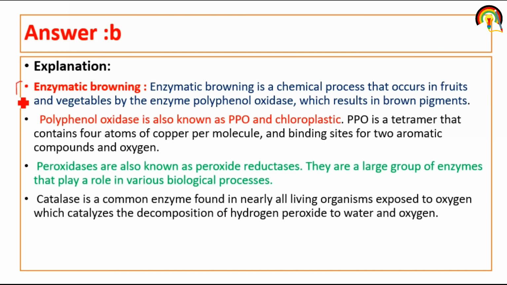So what is enzymatic browning? Enzymatic browning is a chemical process that occurs in fruit and vegetable with the help of an enzyme called PPO, and it is mainly tetramer in nature. Tetramer means, tetra means 4. So 4 atoms of copper per molecule, and binding sites for 2 aromatic compounds and an oxygen molecule. And this PPO enzyme, polyphenol oxidase, causes brown pigment or browning in the case of fruit and vegetable. Next question.